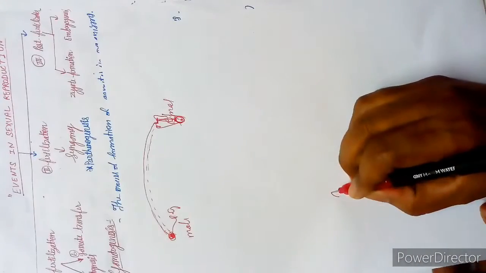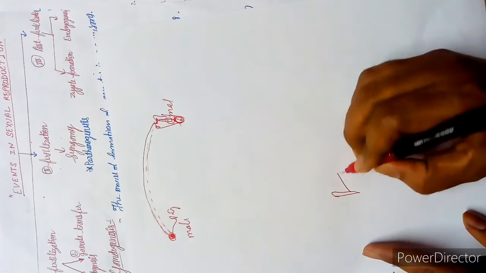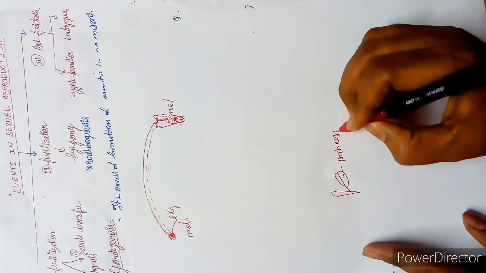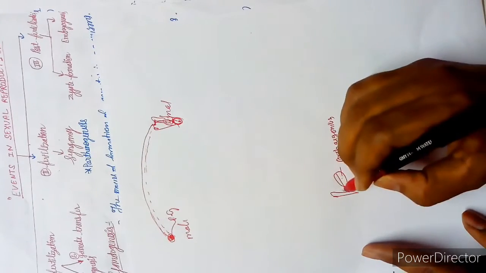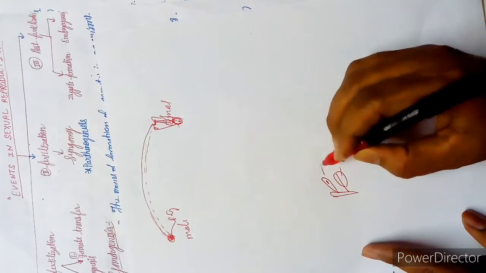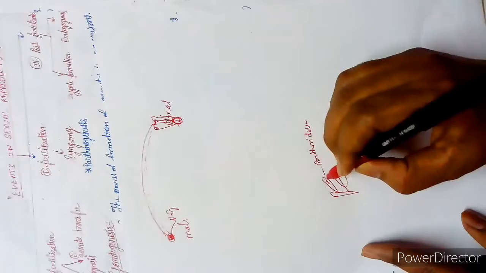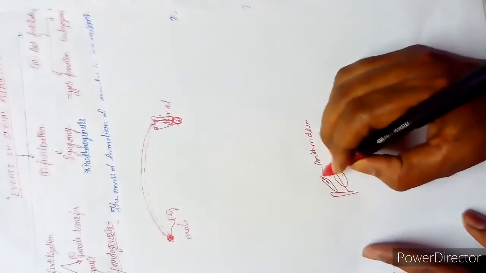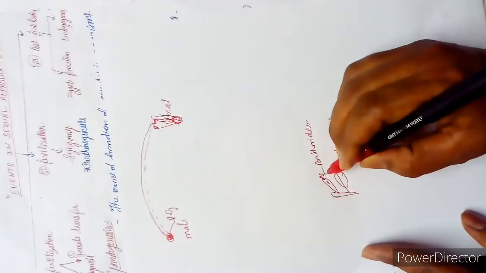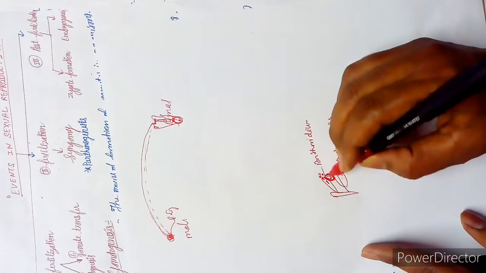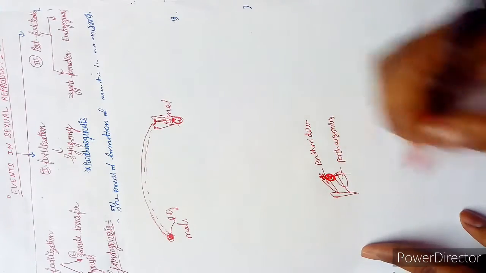How? For example, suppose this is a plant, this is the archegonium in the case of bryophyta, and this is the antheridium, and there is an antherozoid. If a water droplet is here, these being small plants, the antherozoids can swim in the water and reach the opening of the archegonium.